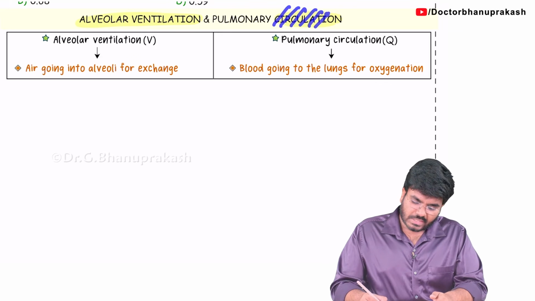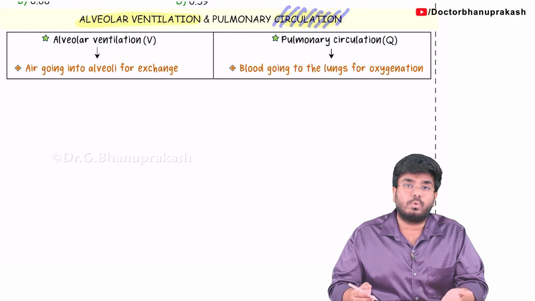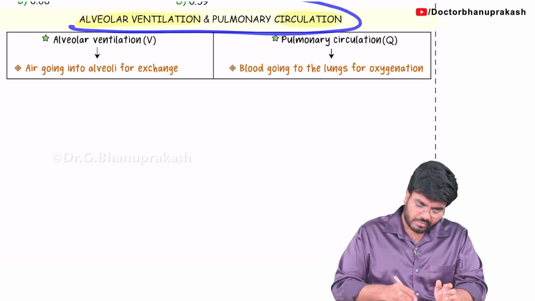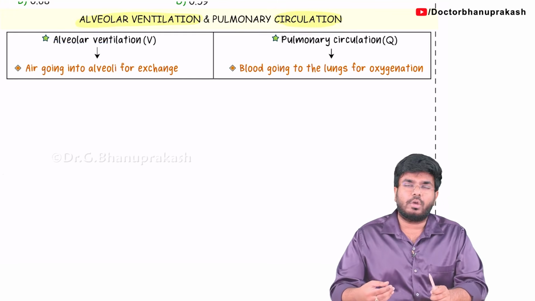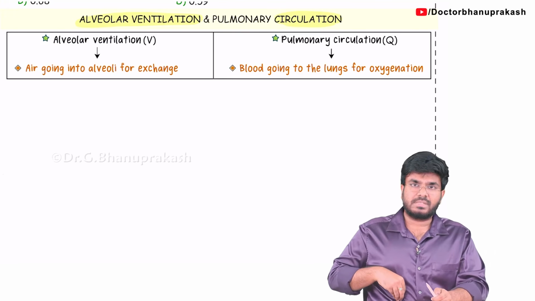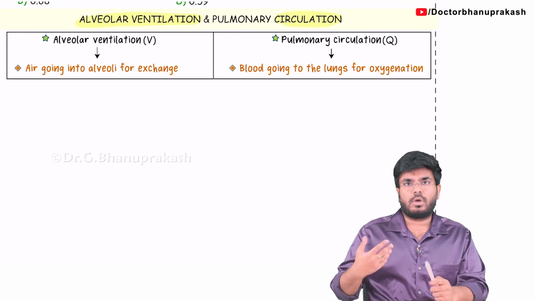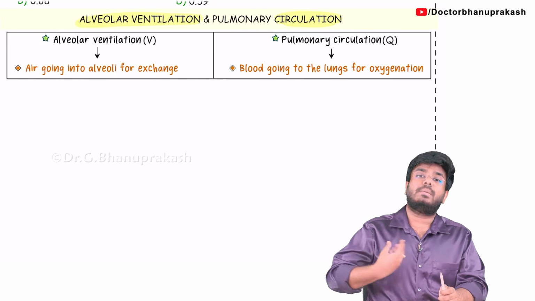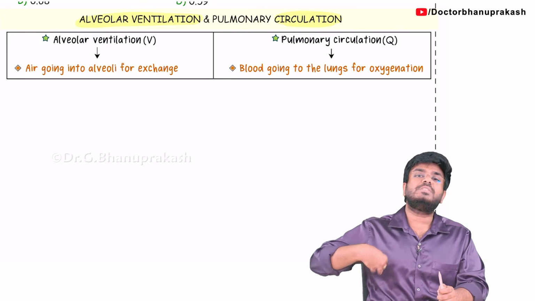Next, what about the circulation? Circulation means what? How much blood is going. So simple. In this topic of alveolar ventilation and pulmonary circulation, we are mainly concentrating on how much air is going into the alveolus for the purpose of oxygenating the blood, and how much blood is coming. How much air is going and how much blood is coming.